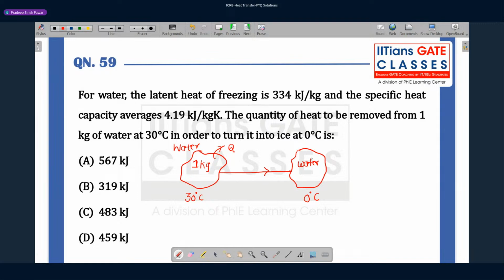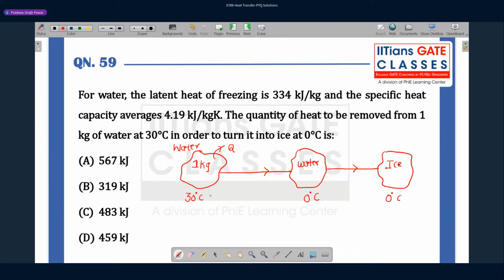Once it reaches 0 degrees, the water will get converted into ice at 0 degrees. From 30 degrees to 0 degrees there is a change in temperature as you remove the heat from the water.